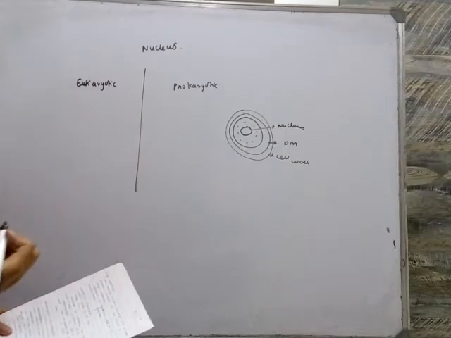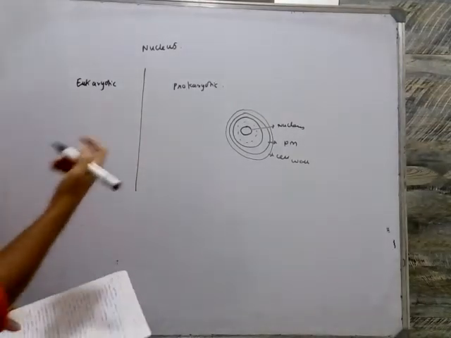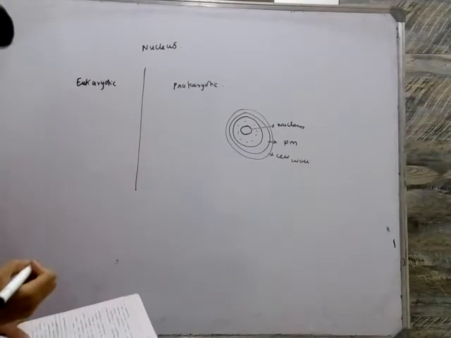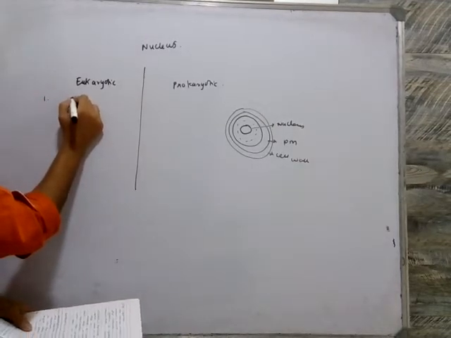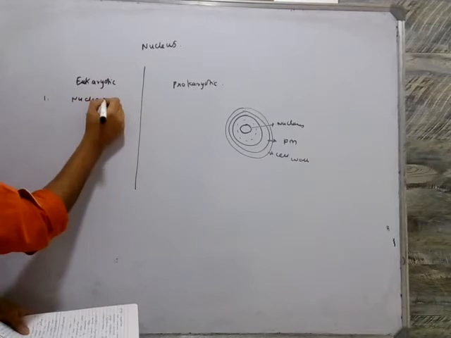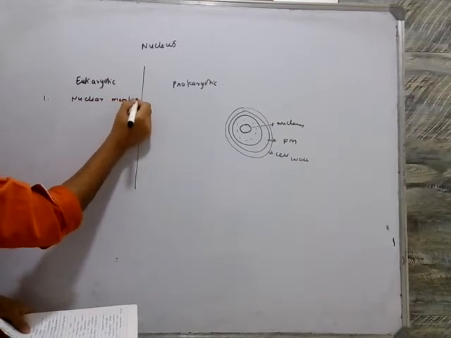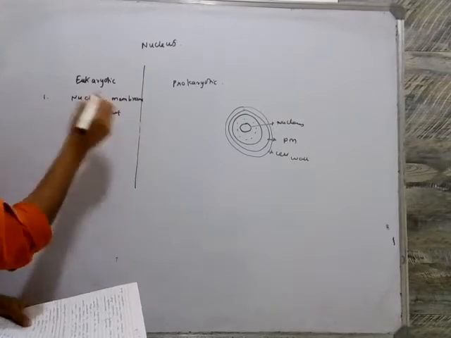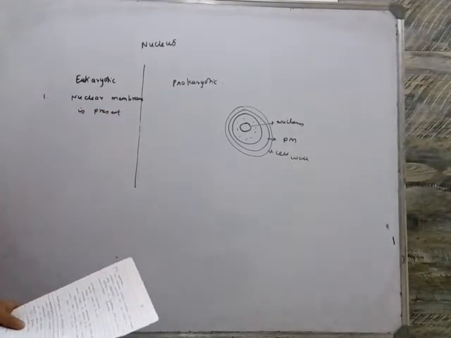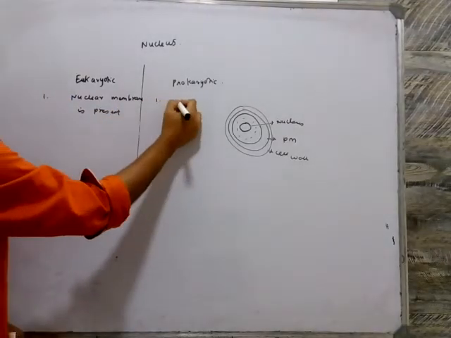Similarly, there is a covering to the nucleus, which is called the nuclear membrane. So the eukaryotic cell has a well defined nuclear membrane present, whereas there is no defined nuclear membrane here in the prokaryotic cell.